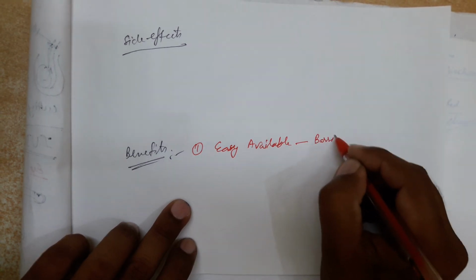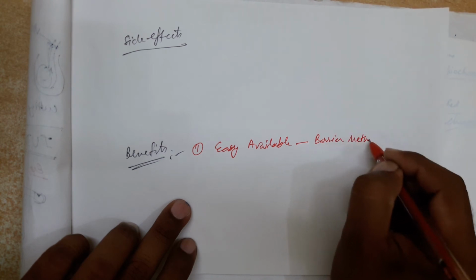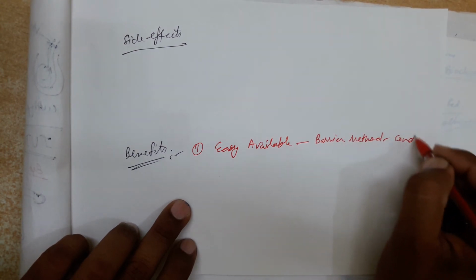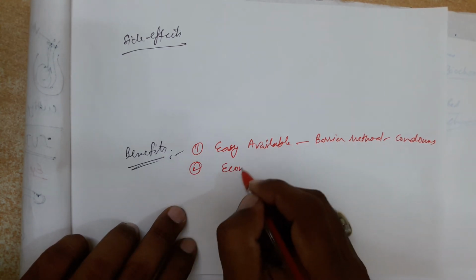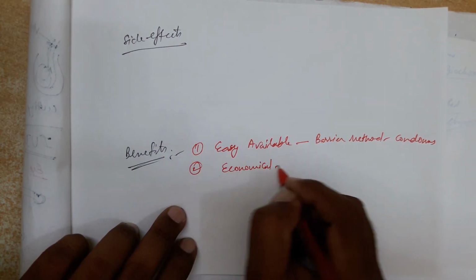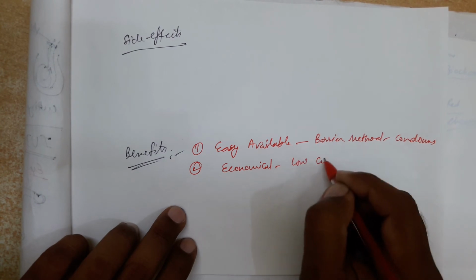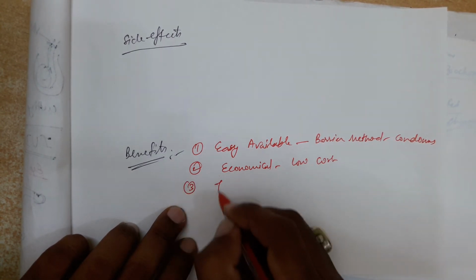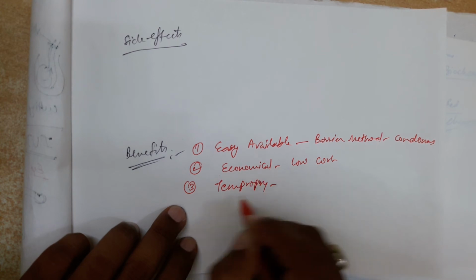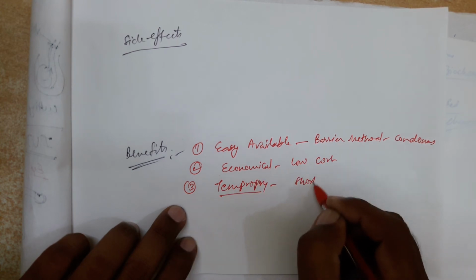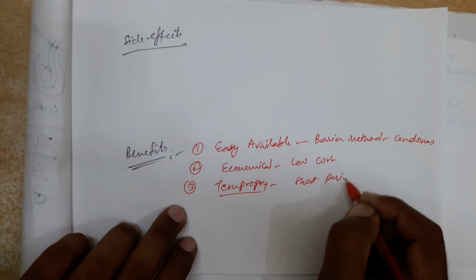Which one? Barrier methods. Easily available. Second, economical, low cost. Third, temporary, they can be used for a temporary short period of time.